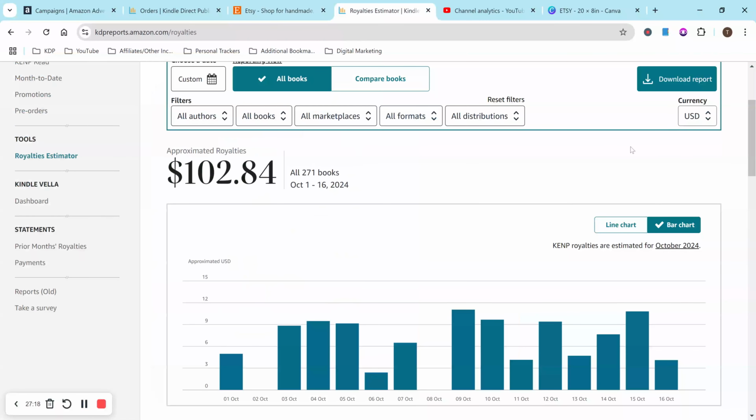Moving over to my royalties, $102.84, about on track for what my account has been doing recently. I've been making around $200 or so a month. So this is pretty much right on point, maybe a little bit on the lower side, but that's okay. And for what books actually are selling, the majority of my books sold for October 1st through 16th, 2024 is scrapbook paper, craft paper pad. I also have sold a coupon book and a notebook as well, but the majority of my sales are going to be that scrapbook paper, craft paper pad niche.